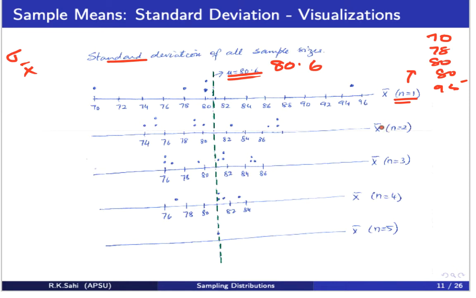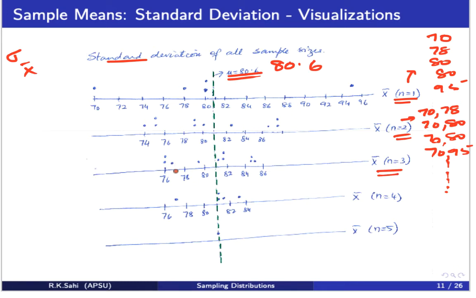Now if you have sample means of size 2, we will have combinations of 70 and 78, a combination of 70 and 80, the first and the fourth, 70 and 80, 70 and 95, all possible samples, and we look at the means of each one of them, and that's how the means come out. So these are how they are dispersed around the sample mean. Now they are much closer as compared to when the size was 1. Let's look at size 3.